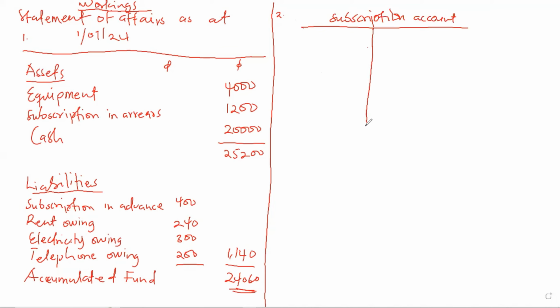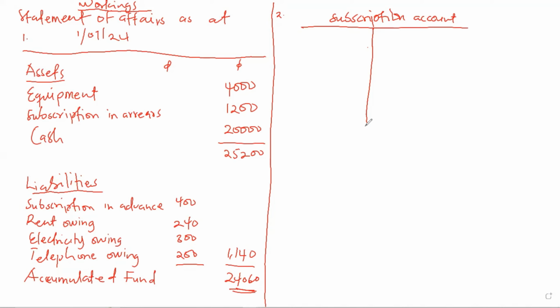So we are going to use the subscription in arrears and subscription in advance to record the balances. Subscription in advance is a liability, and all liabilities have a credit balance.